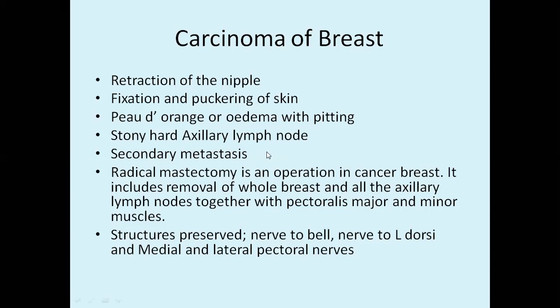Okay, and how do we detect this breast tumor? We generally try to diagnose it by palpating the axillary group of lymph nodes. These axillary lymph nodes will become very much enlarged, and they will be hard on palpation, that is stony hard. There may be secondary metastasis. Just now I told you the metastasis moving from the antero-inferior quadrant may go to the subhepatic plexus, thereby it may go to the ovary also, leading to Krukenberg's tumor.